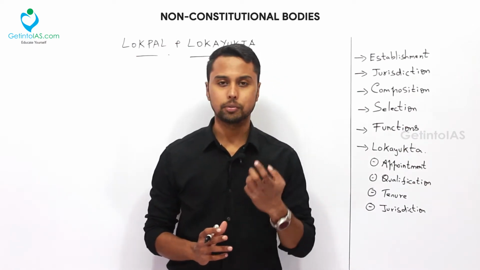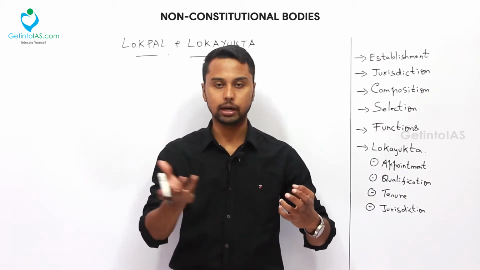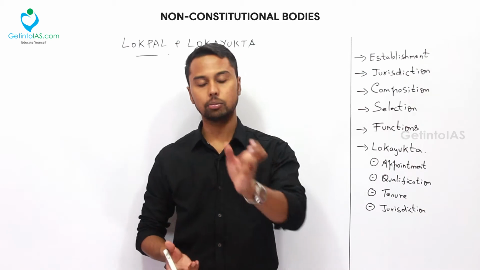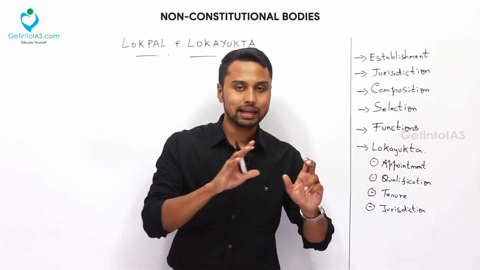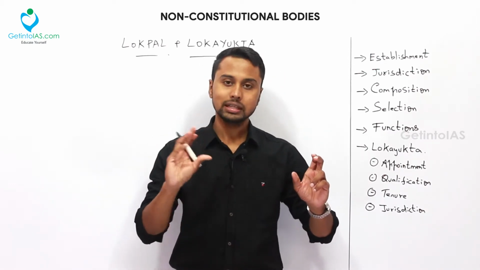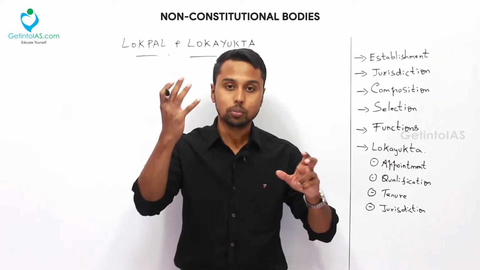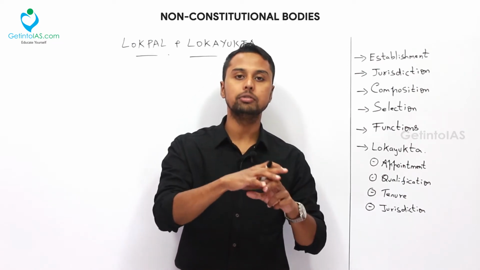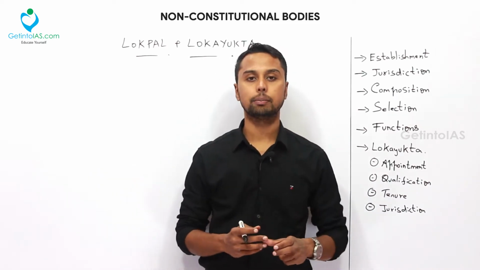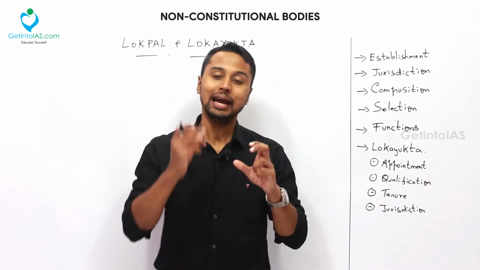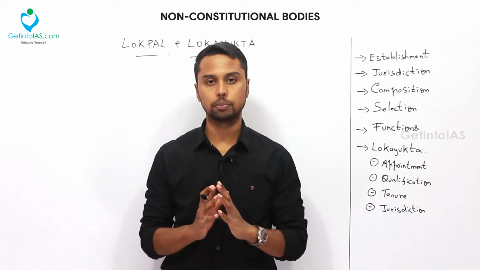So what is this ombudsman? An ombudsman is a body which is there in every organization. If you take a private bank or a nationalized bank, they will have an internal ombudsman. If you take a government organization or private body, they will have an internal ombudsman. What is the meaning of that? Let us say we take a public department. If there is any corruption happening in the public department, or they are not doing their duties, the ombudsman will be vigilant over this public department, and if there are any grievances, then the citizen can approach this ombudsman. That is the main idea of the ombudsman, and that core idea has been taken, and that is the seed for the formation of the Lokpal and Lokayukta.